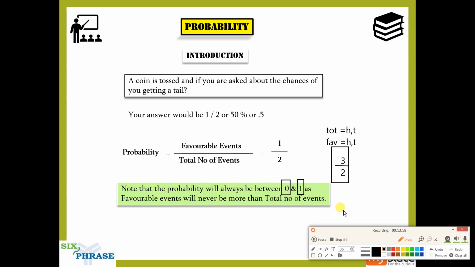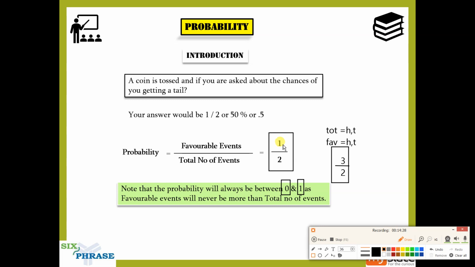If your answer is an improper fraction, now some of you might ask, what is an improper fraction, sir? An improper fraction is a fraction whose value is not between 0 and 1. If the value of the fraction is between 0 and 1, it is called a proper fraction. Or in other words, the numerator will be less than the denominator.